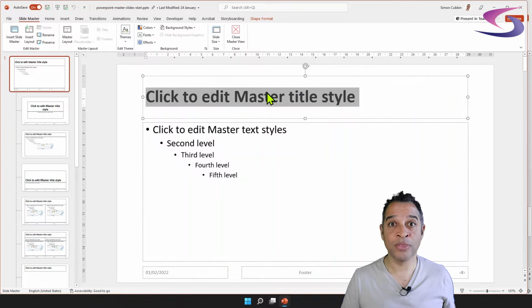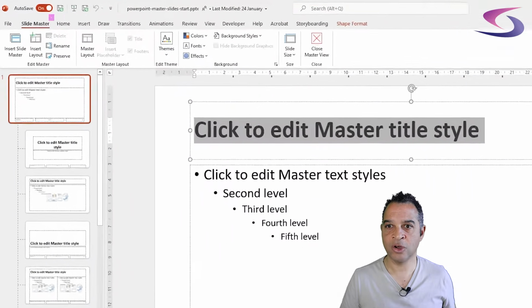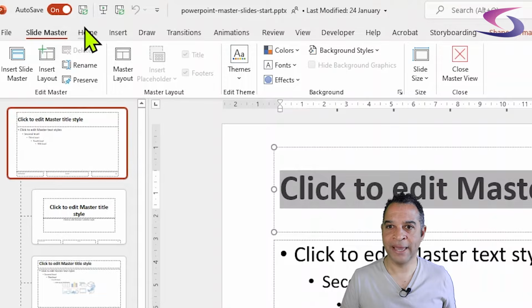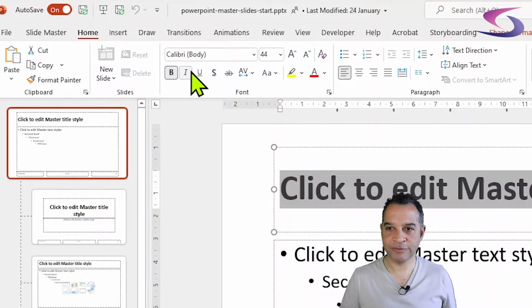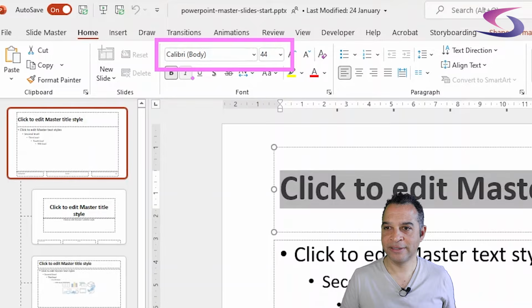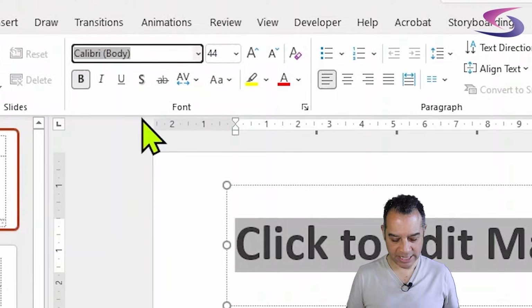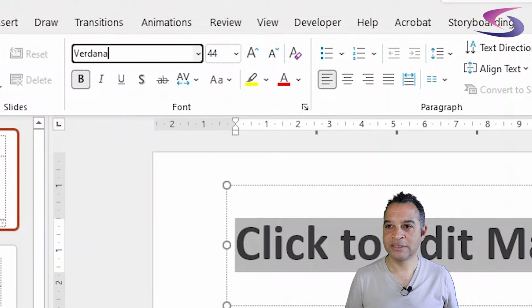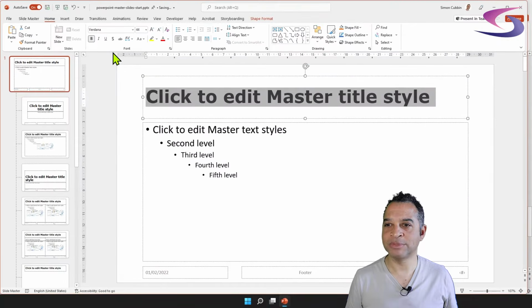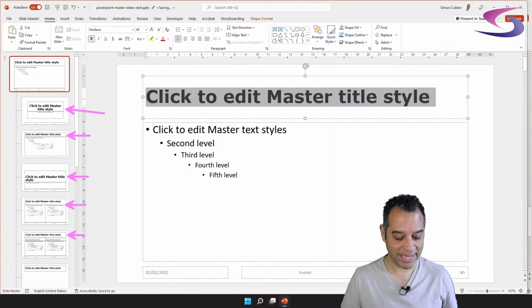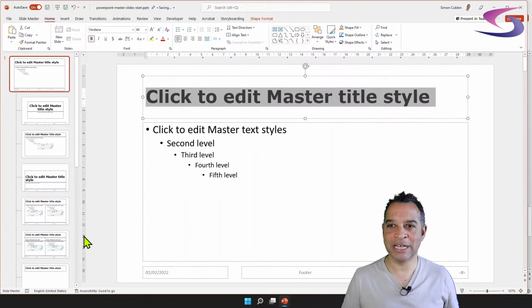So next, click on the Home tab at the top. If you click on Home, I can see that this font is currently Calibri at 44 points. Now I'm going to change that to Verdana. So I'm going to click where it says Calibri here and start typing Verdana and then press enter. And now that's updated that font to Verdana. But notice that it's also changed the font of the titles here on every other slide.